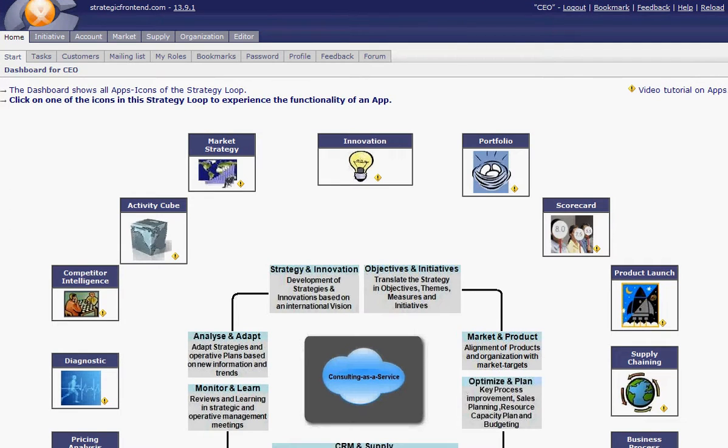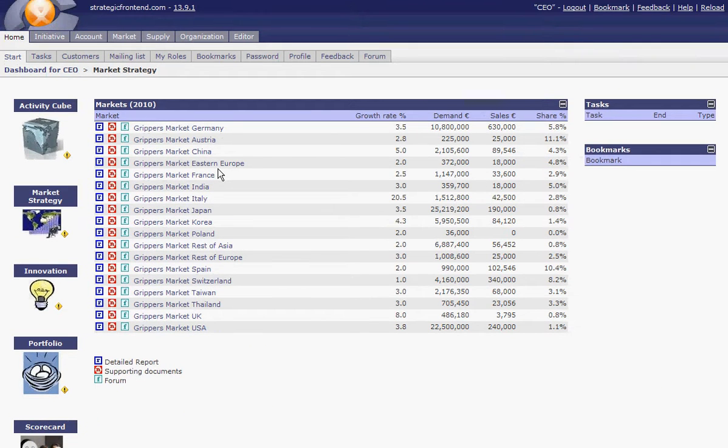So this tutorial is about assessing the market potential. Usually starting from your dashboard, and market potential is part of the market strategy wave. So you click here and you get all the markets which have already been defined in the step before. So we are working on the crypto market USA, which we had defined before.